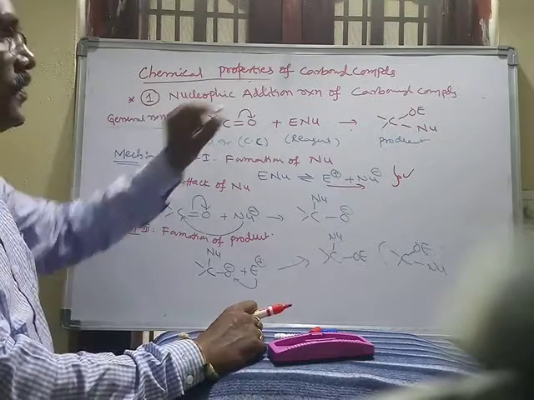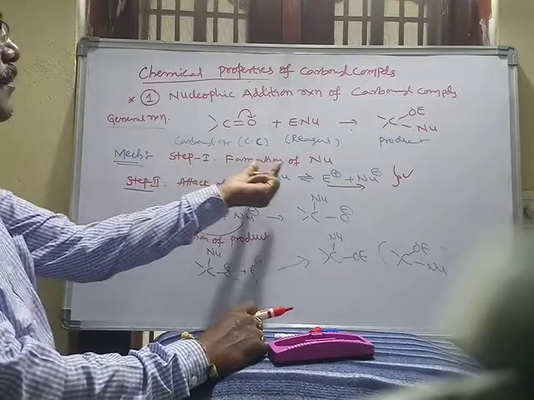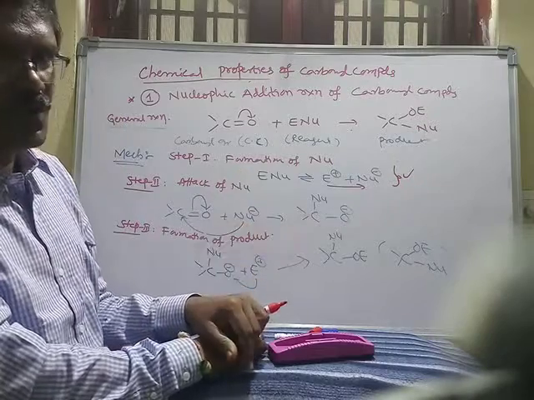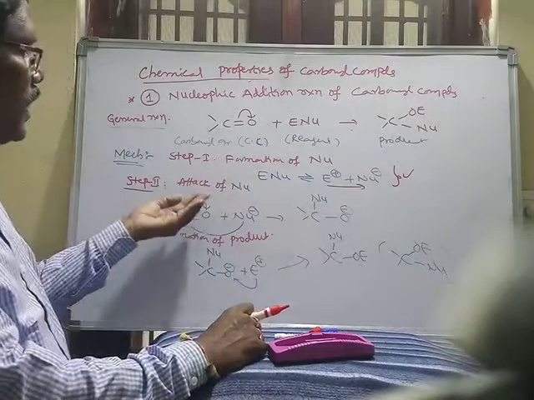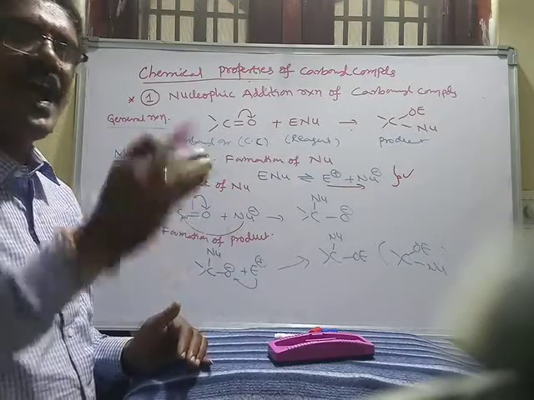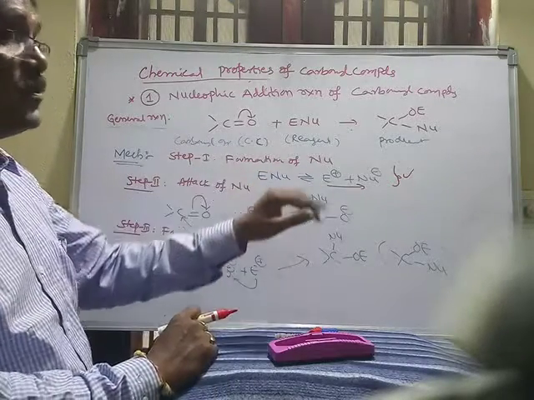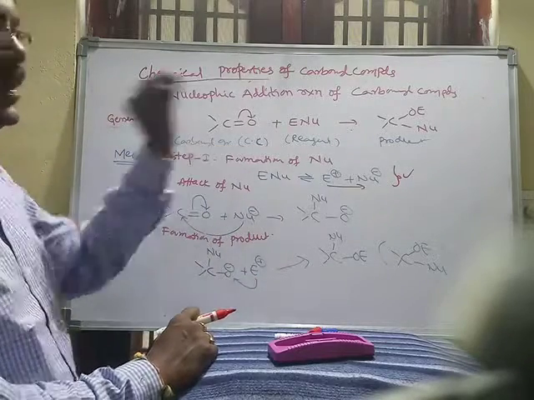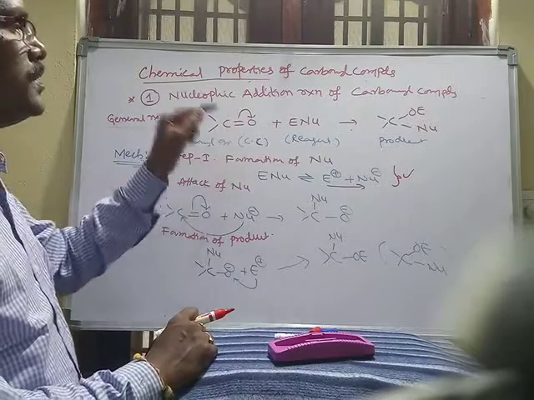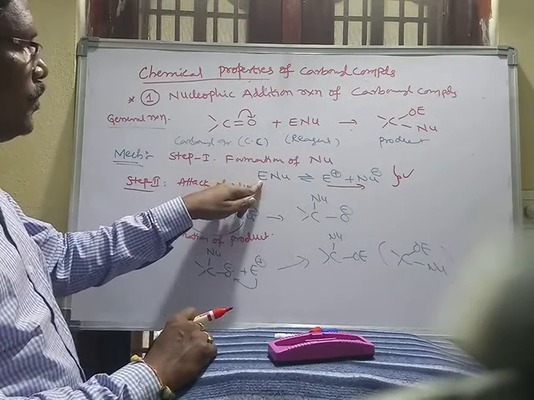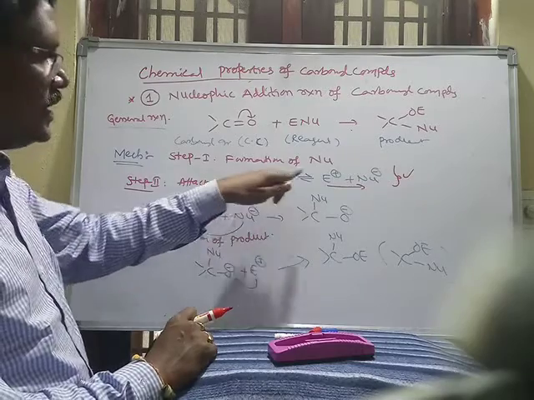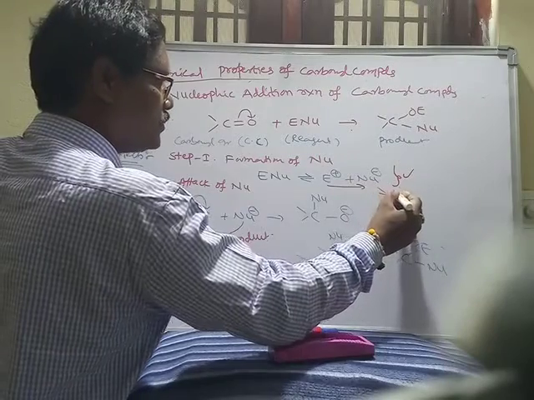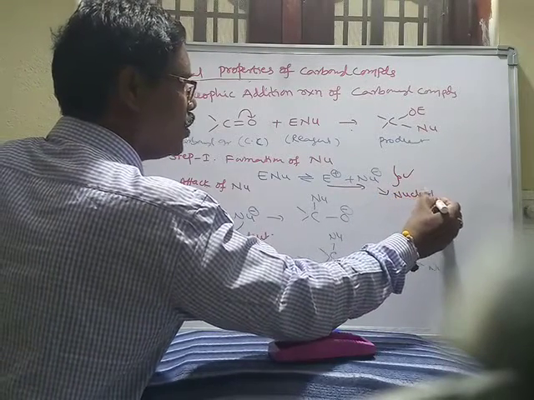This is the general reaction. Step 1, formation of the nucleophile. In some cases this is not possible; the reagent can attack directly, and the whole molecule acts as a nucleophile. This type of decomposition is not possible in all cases, but I am showing the general equation. The step 1 is the formation of nucleophile. E-Nu is the reagent and it decomposes as E plus and Nu minus. This is the nucleophile.